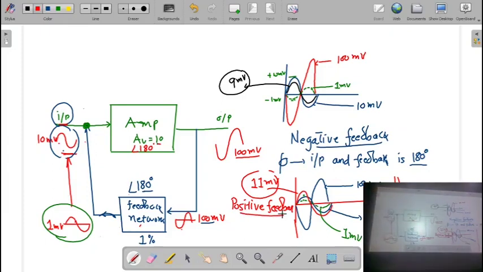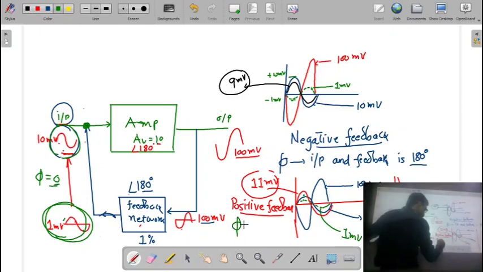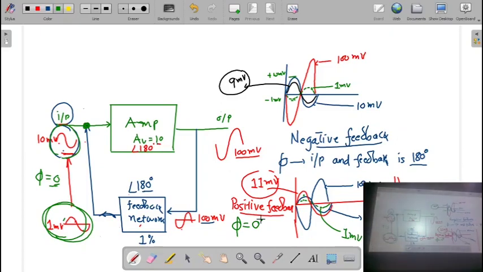So what is the condition for the positive feedback? If you look at this, the input signal and the feedback signal, both the signals are in the same phase. Means the phase difference between the input signal and the feedback signal must be 0 degree. So remember, if the phase difference is 0 degree, then we can say there is positive feedback in the amplifier.